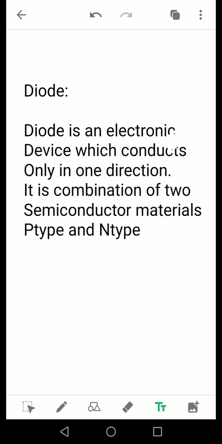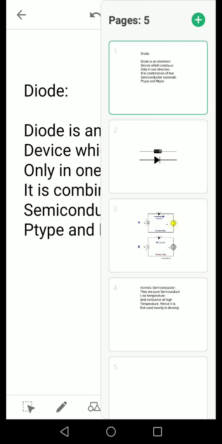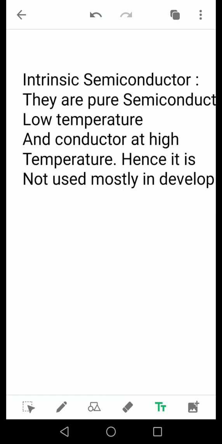Now, as we know what is meant by semiconductors, there are two kinds of semiconductors: intrinsic semiconductor and extrinsic semiconductor. Let us move into intrinsic semiconductors. Intrinsic semiconductors are nothing but pure semiconductors. These always act as insulators at lower temperatures and conductors at higher temperatures. So they will not possess any conducting properties between conductors and insulators, and we are not going to use intrinsic semiconductors in developing electronic circuits or devices.